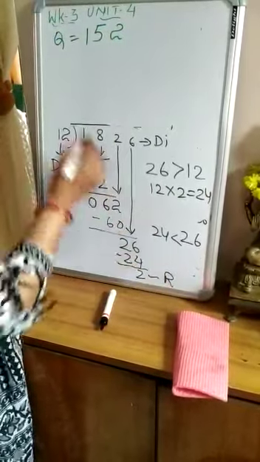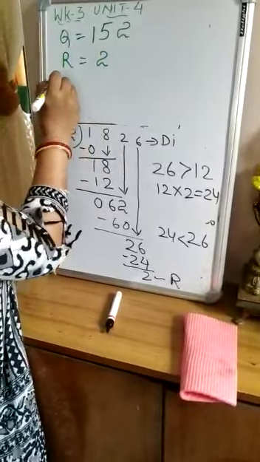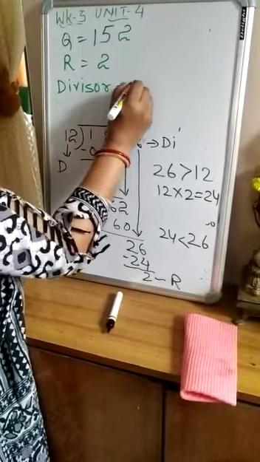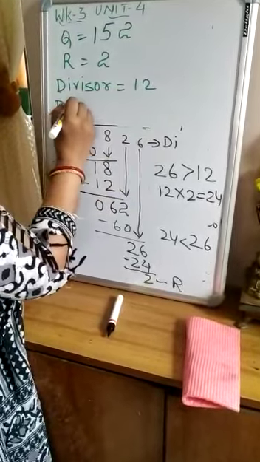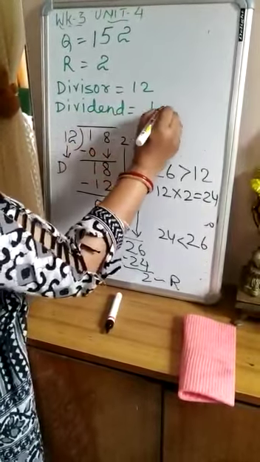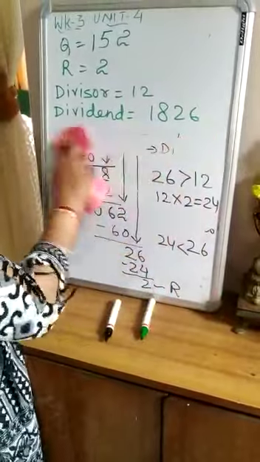And remainder is 2. Okay, and divisor is 12 and dividend is 1826. Now we will check it.